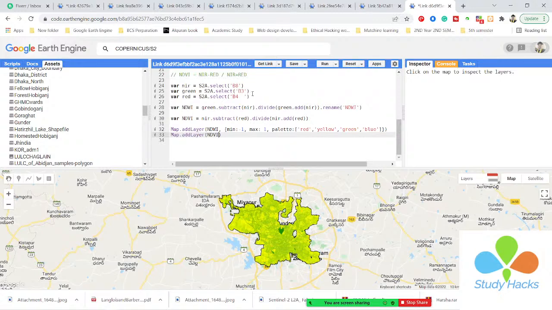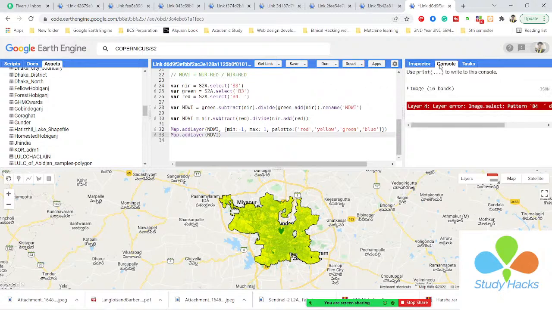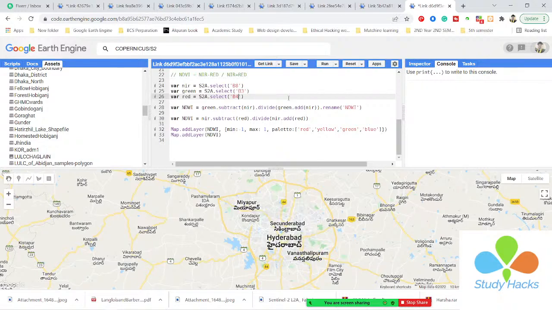Okay, I think something is wrong here. Before, okay. Then click Run.